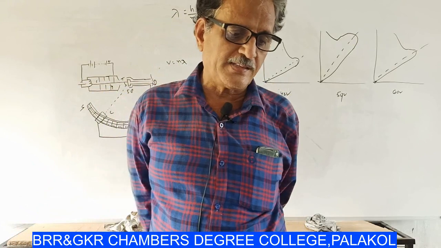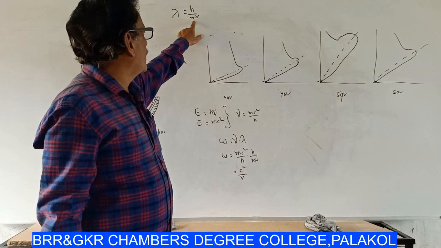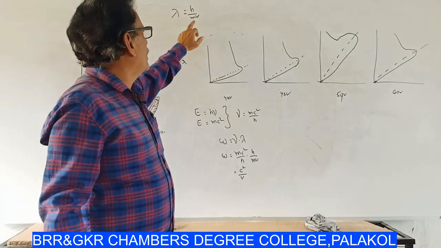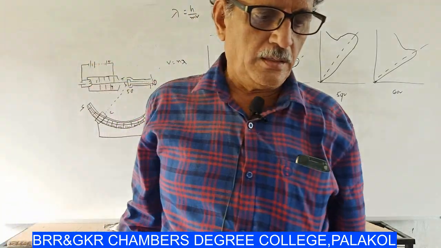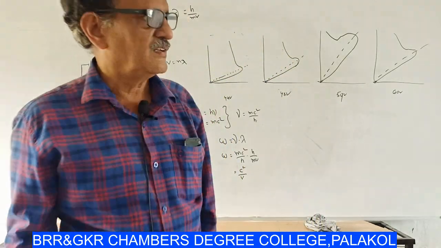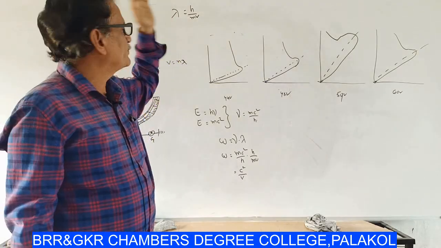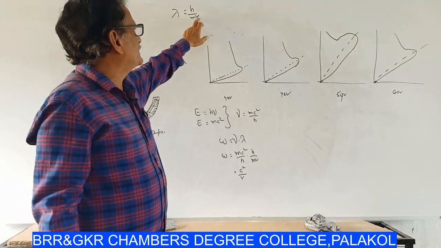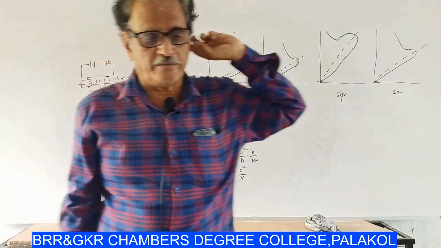1. Lighter is the particle, greater is the wavelength. That means if m is small, lambda is large. And the second property: smaller is the velocity, greater is the wavelength, not velocity, sorry. Lighter is the particle, greater is the wavelength. Smaller is the velocity of the particle, greater is the wavelength associated with it.